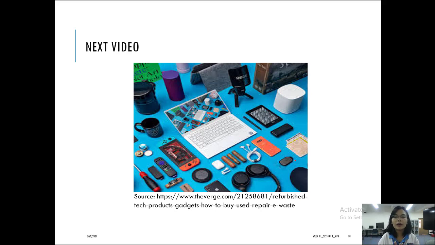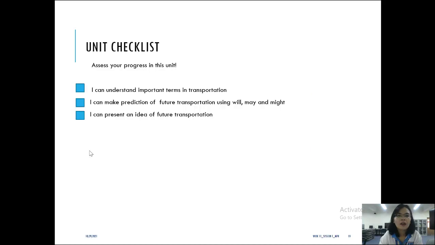Using the topic of gadgets, we are going to look at the development of gadgets from the past to the present and to the future. So we are going to integrate three tenses into one topic. Okay, so that's what we will do next week.